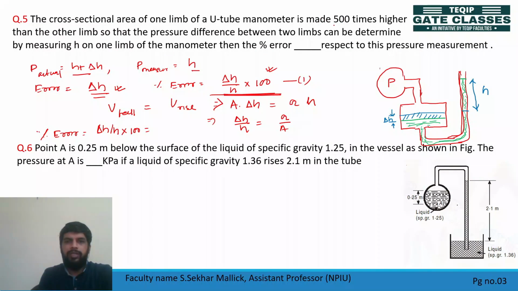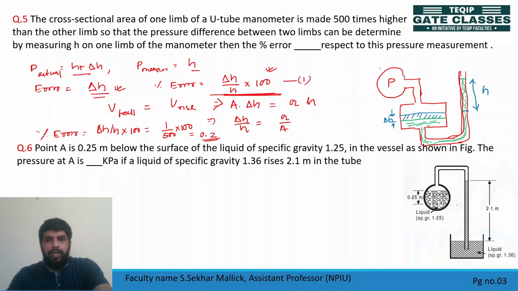See here, 500. Who is bigger? This one, no? So 1 by 500. Now tell me how much? 0.2. 1 by 5 is 0.2% of error. Okay.